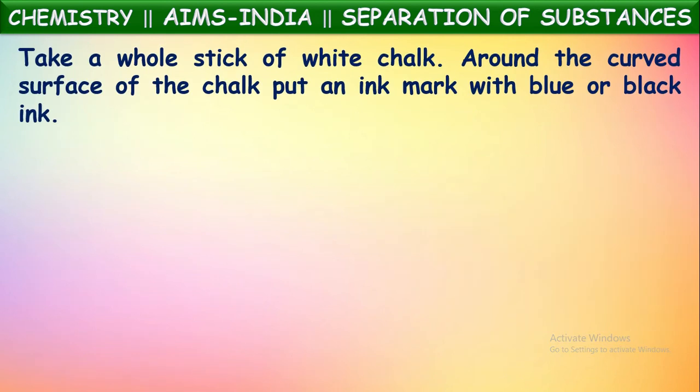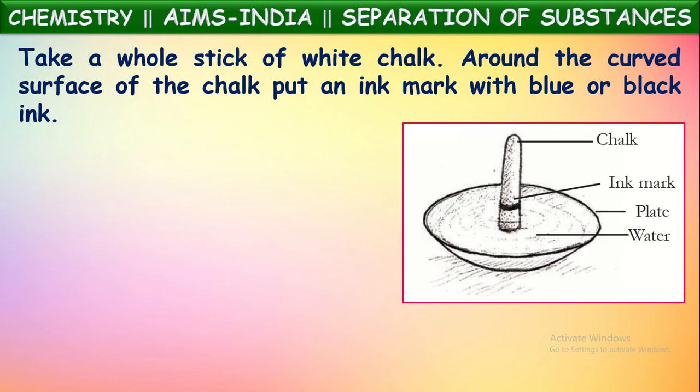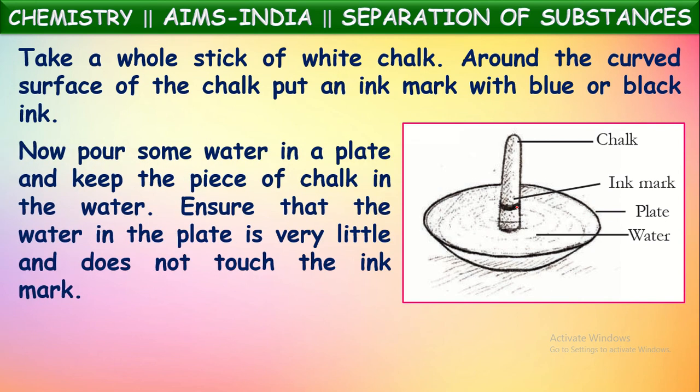Okay, let us see an activity to understand this clearly. If you take a white chalk, around the curved surface of the chalk, put an ink mark with blue or black ink. Say they have taken a white color chalk piece, and they kept a mark around the surface of this chalk with either blue ink or black ink. Then what have they done? Now they pour some water in a plate and keep the piece of chalk in that water.